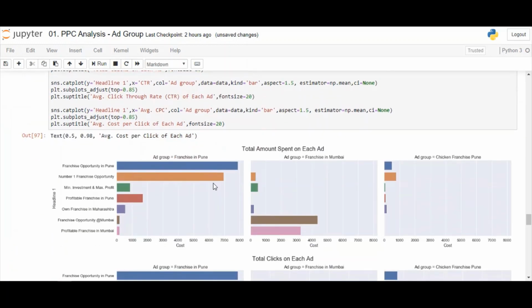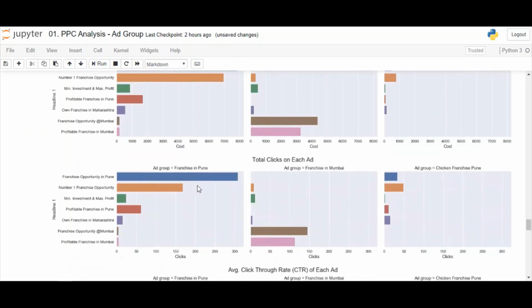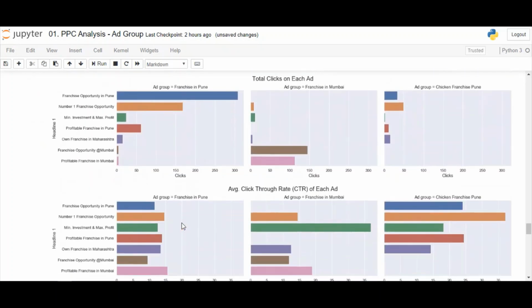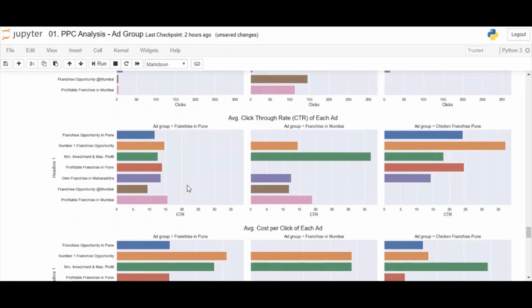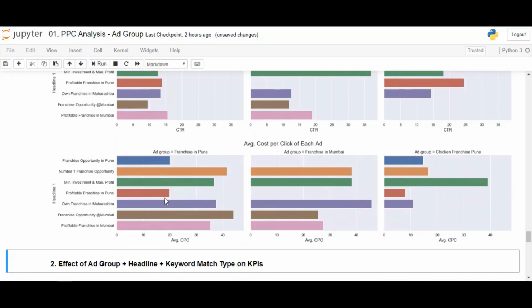The first ad group is franchisee in Pune. Most of the amount has been spent by the first two ad headlines, but clicks for the second one is a bit less. All have decent CTR, but these three stand out. Coming to average cost per click, these two have the best CPC.